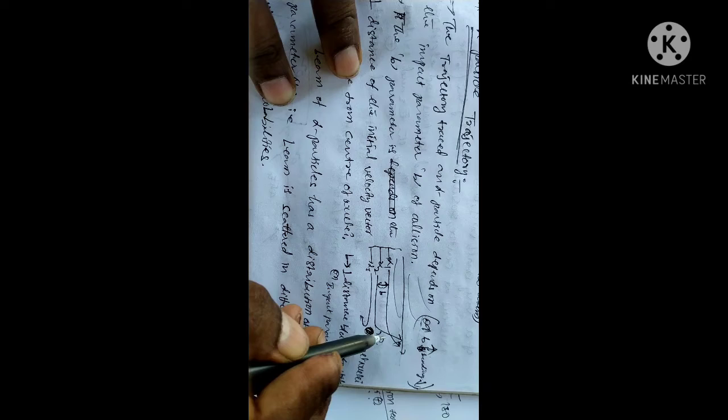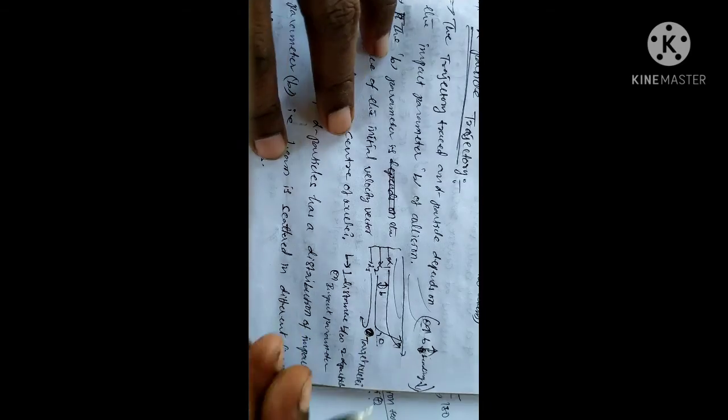As the distance changes away from the nucleus, the repulsion force decreases and the bending decreases. That is the main reason.